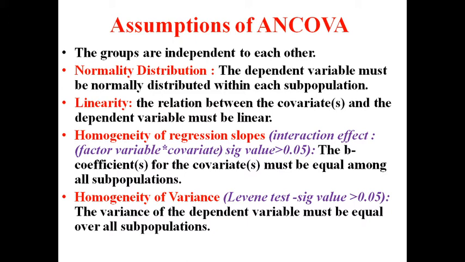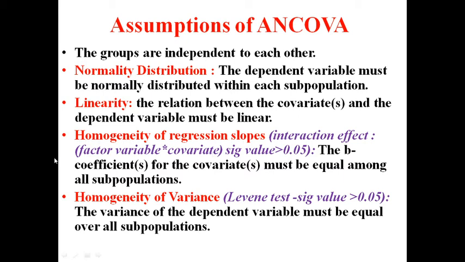Then the homogeneity of regression slopes. How will we find this out? The B coefficient for the covariate must be equal among all the subpopulations. To find this, we have to find out the interaction effect of the factor variable, the non-metric variable, and the covariate. Their interaction effect significance value should be greater than 0.05. If it holds, then we can say that the homogeneity of regression slope condition holds.